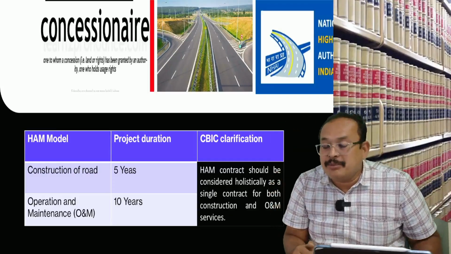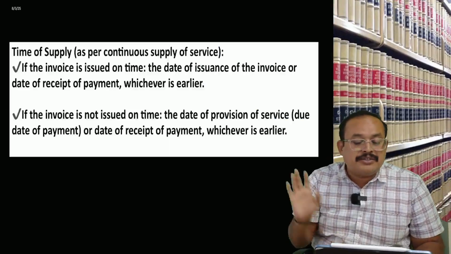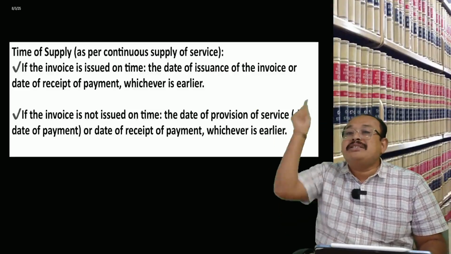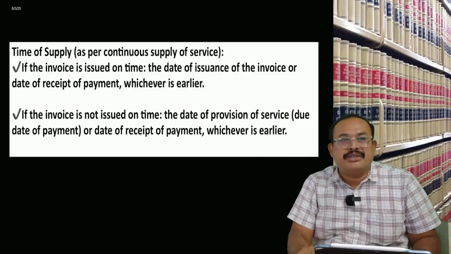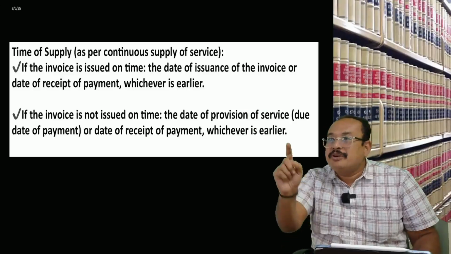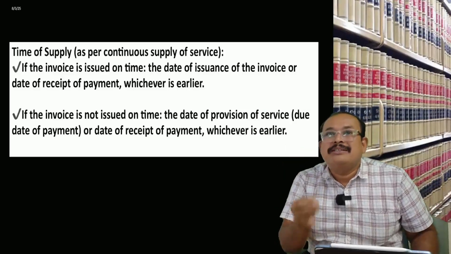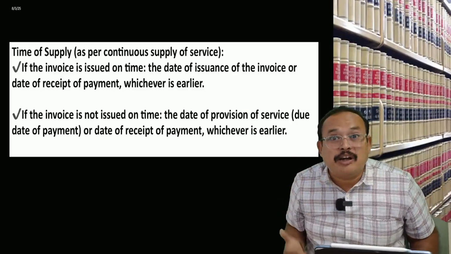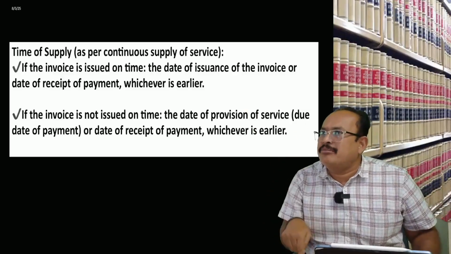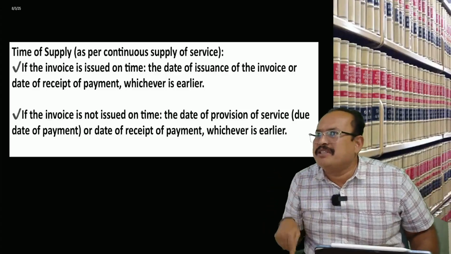What is the time of supply here? They mentioned that it should be treated as a continuous supply of service. If it is a continuous supply of service, one point will refer to the due date to pay or date of payment, whichever is earlier. If the invoice is issued on time, it is the date of invoice or date of payment, whichever is earlier.